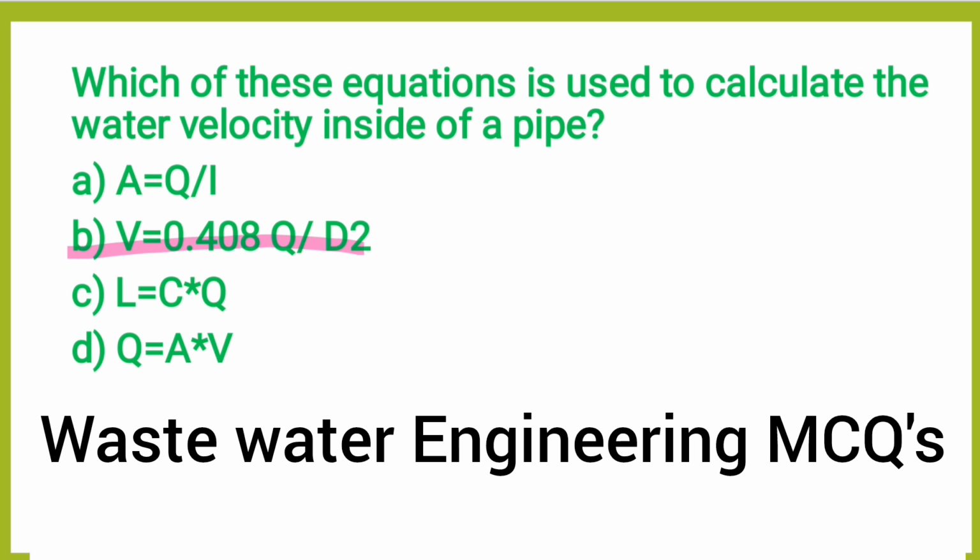So V stands for the velocity inside the pipe, Q stands for the flow rate of the water inside the pipe, and D stands for the diameter of the pipe.